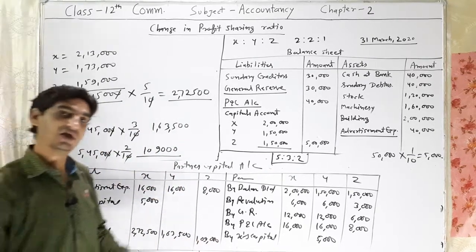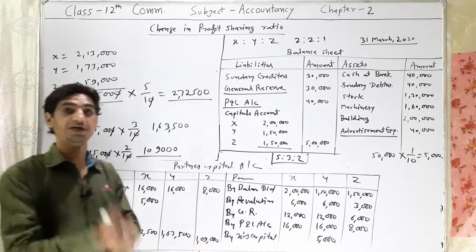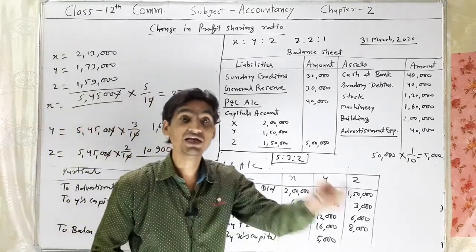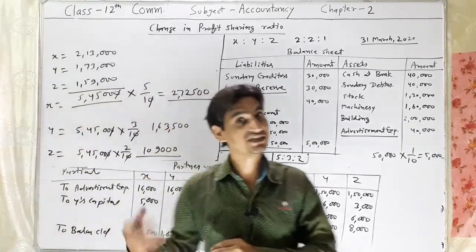Is it clear? Now we need to find who will bring new capital and who